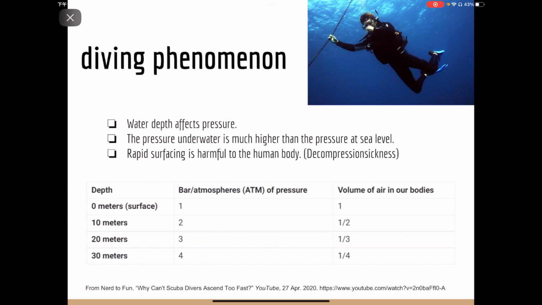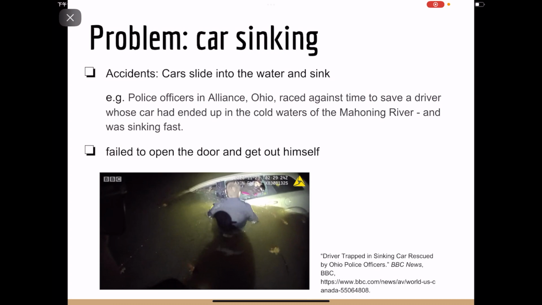When a diver's lungs are acclimated to the pressure of 10 meters underwater, a rapid ascent will cause the surrounding pressure to decrease rapidly, causing bubbles formed by nitrogen in the blood and tissues to burst due to the excessive pressure, which is fatal to the human body.